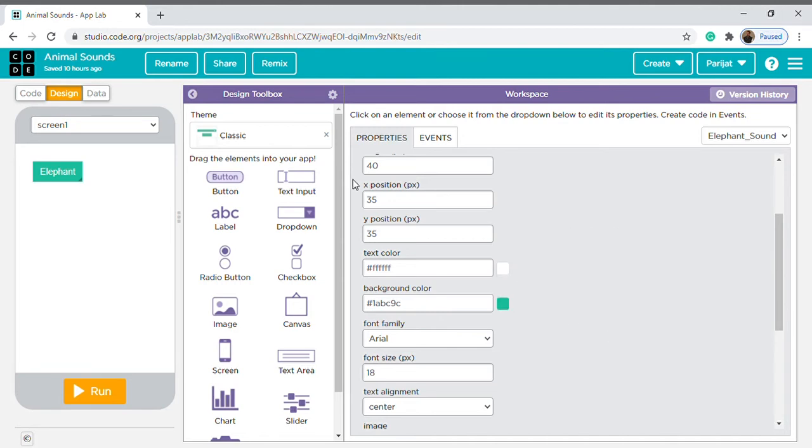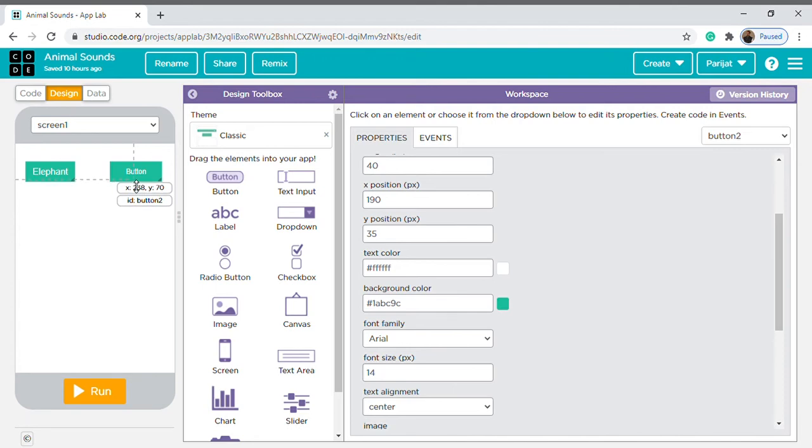Then again drag another button, place it here, and now take this button near.